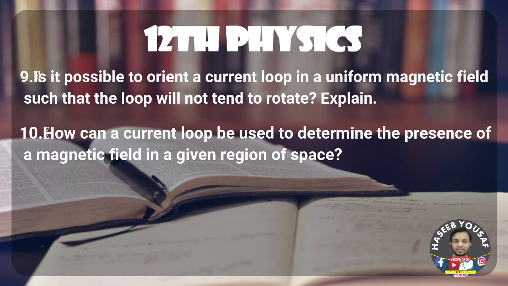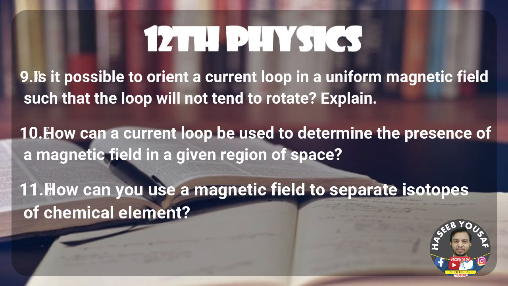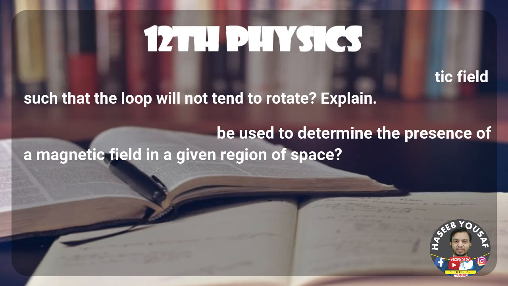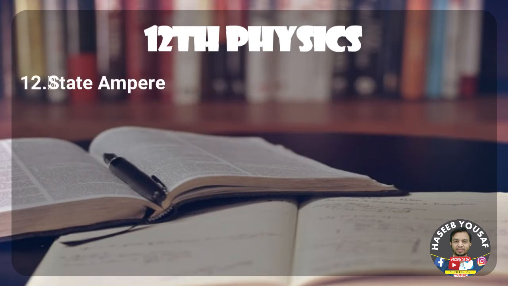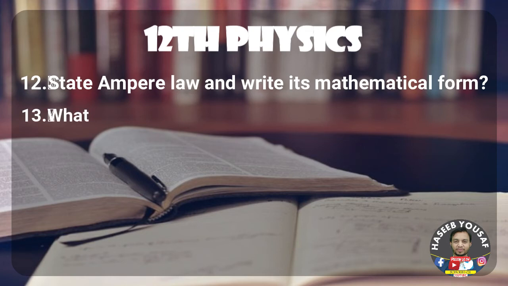Question number 10: How can a current loop be used to determine the presence of a magnetic field in a given region of space? Question number 11: How can you use a magnetic field to separate isotopes of a chemical element? Question number 12: State Ampere's law and write its mathematical form.